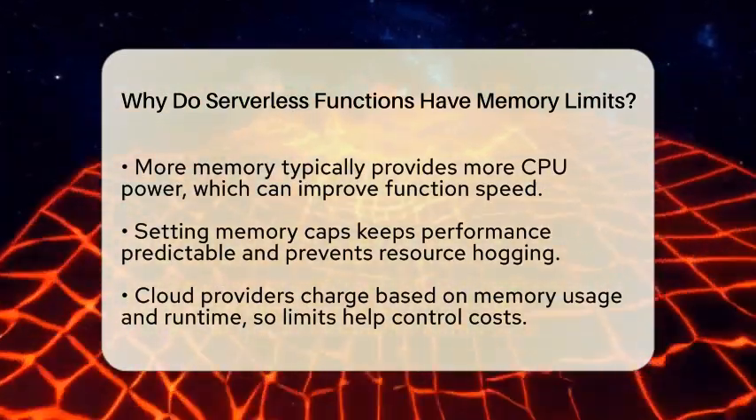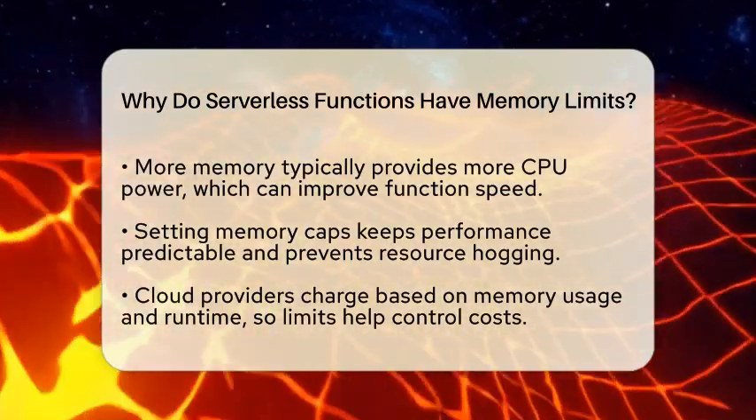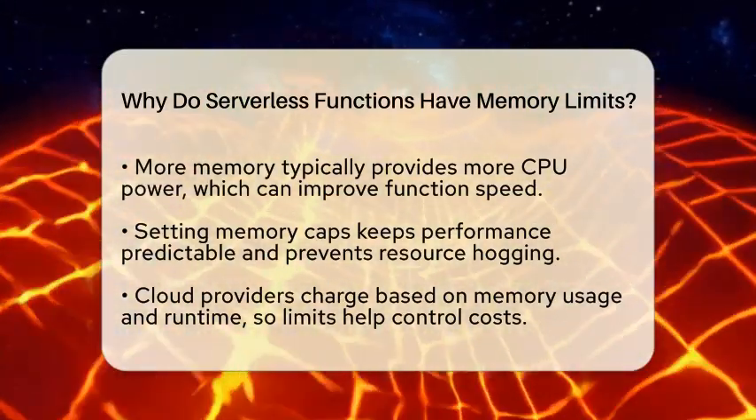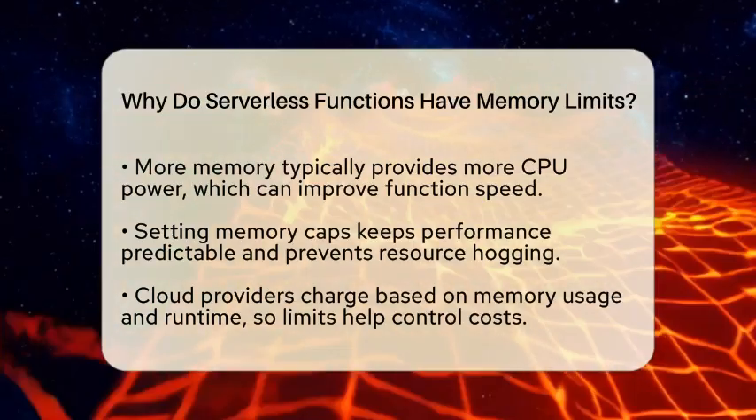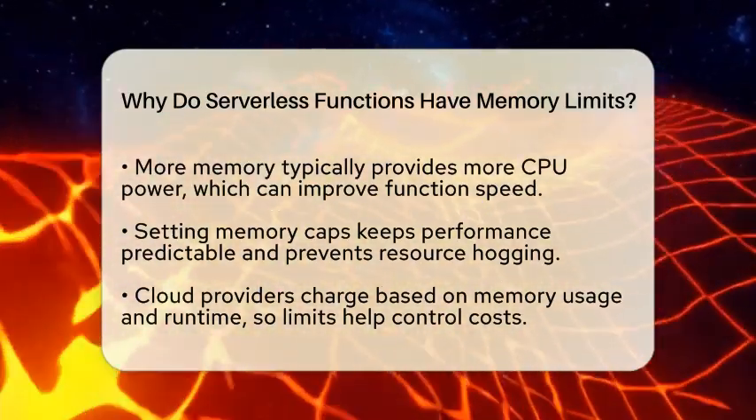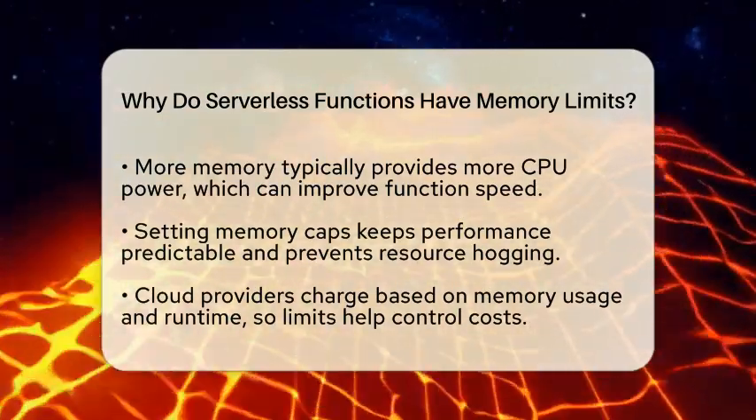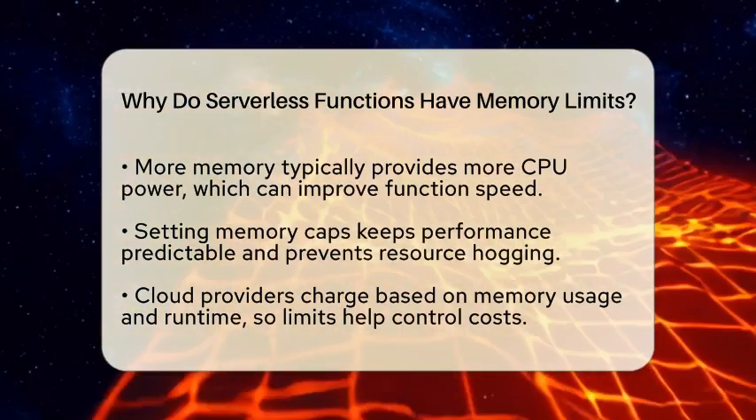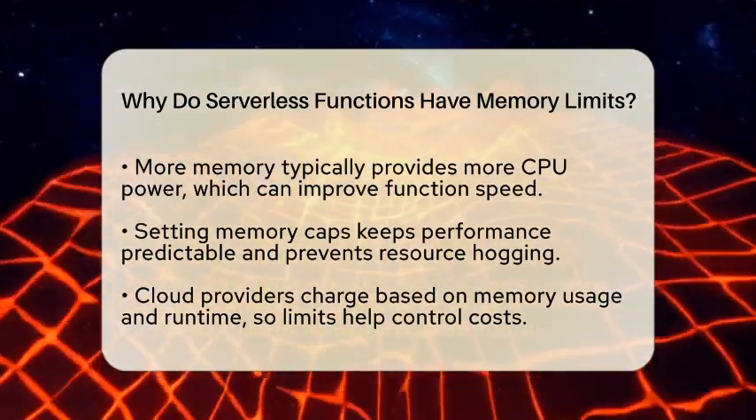Performance is another reason. More memory usually means more CPU power, which can make functions run faster. But if there were no limits, some functions might use too much memory and slow down others. Limits help keep performance predictable and balanced. It's like having speed limits on roads to avoid accidents and traffic jams.